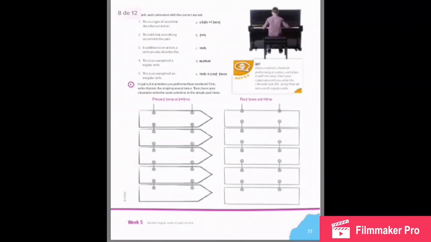In exercise number 3, you have to match the statements with the correct words. In number 4, you have to write 5 activities that you did last weekend. And then you will write it in present and then in past. Example, I eat pizza. Past tense, I ate pizza. I play Fortnite. In past, I played Fortnite.